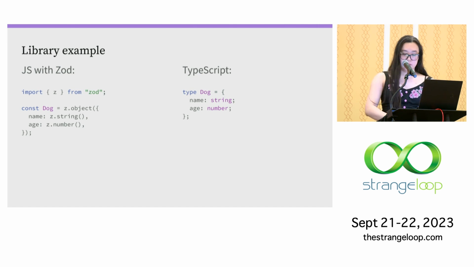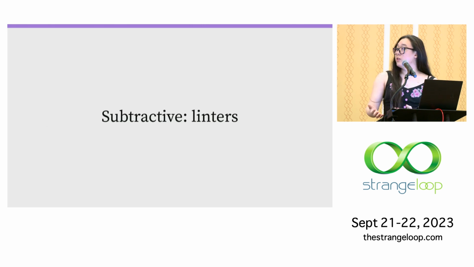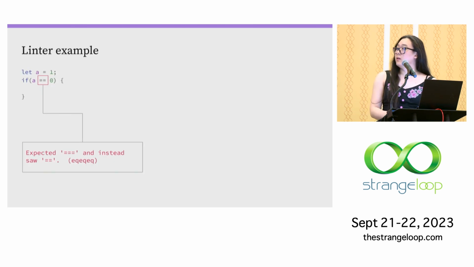So what about constraining JavaScript? If we want to constrain JavaScript, we can use a linter. And maybe we don't usually think of linters as constraining or reshaping a language, but we think of them as tools for code correctness or quality, but they do. So here's a simple example. This lint rule throws an error if the programmer uses the double equal instead of the triple equal, which we rarely do intentionally in JavaScript today.